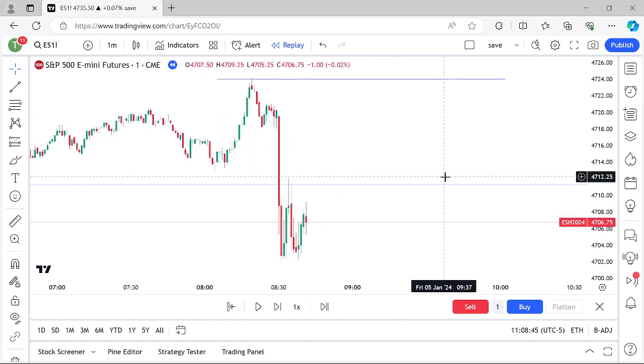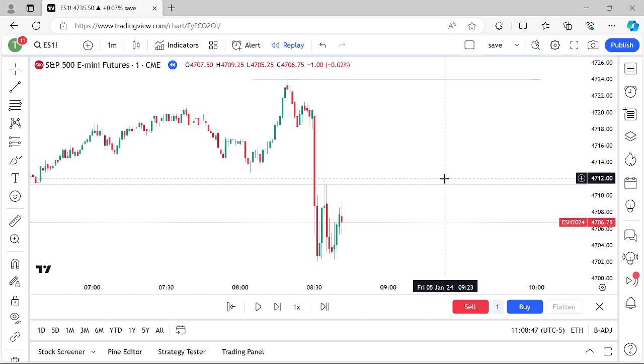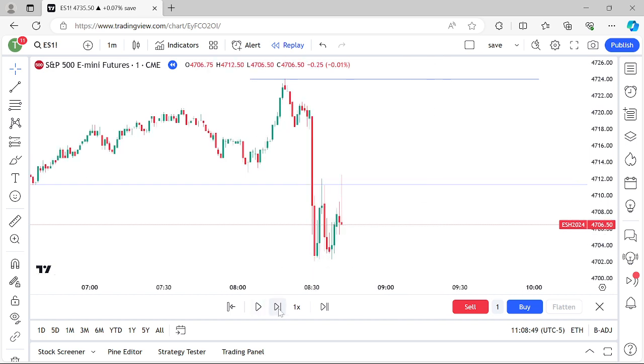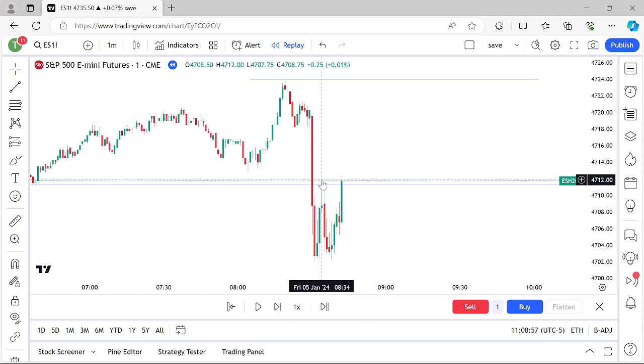Now, what I'm looking for is a change in trend to the upside. Oh, look at that pretty big move, right? And then is it cracking a short-term high? It is right there. Look at my cursor. Now, this is the entry model for the ICT 2022, as I'm sure a lot of you are already aware of.